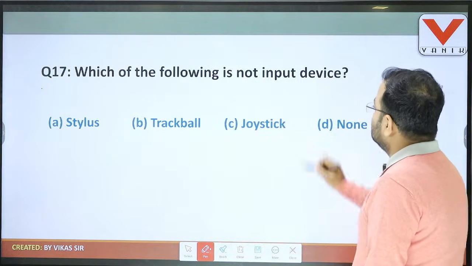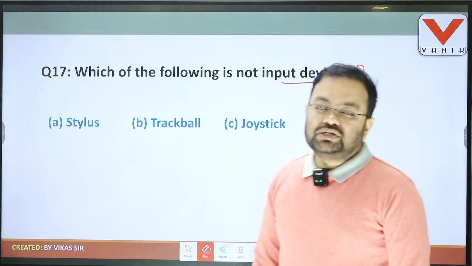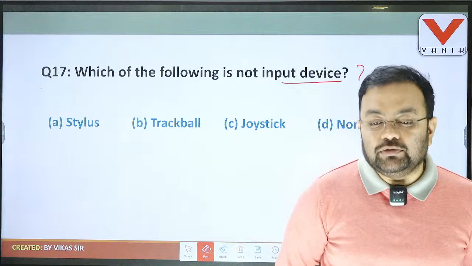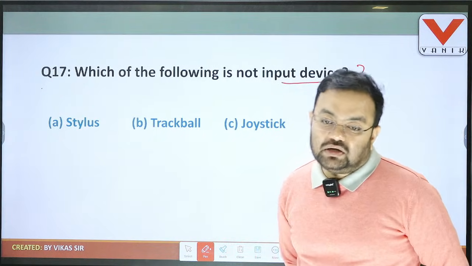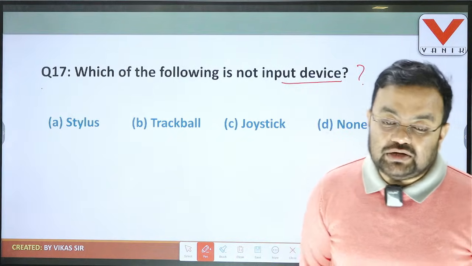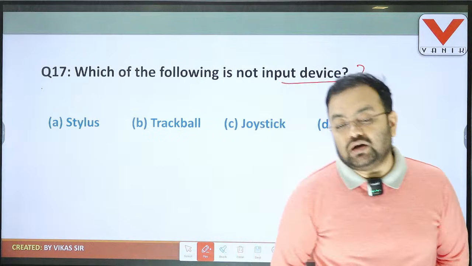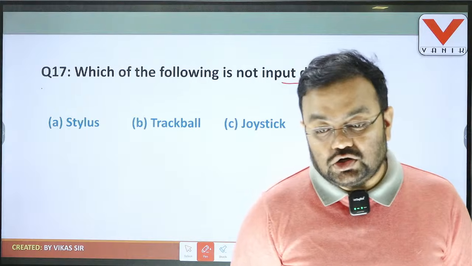Then we go to question number 17. Which of the following is not an input device? Very easy question. It asks about what is not an input device. So choose the option, students. I'm waiting here to get your response in the live chat. Give the option, whether it is A, B, C or D. The term is not.